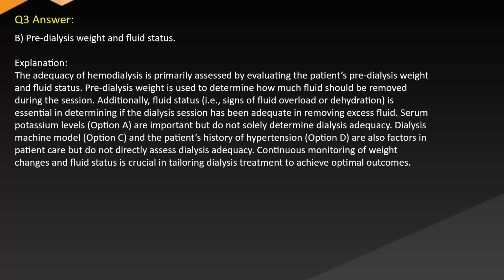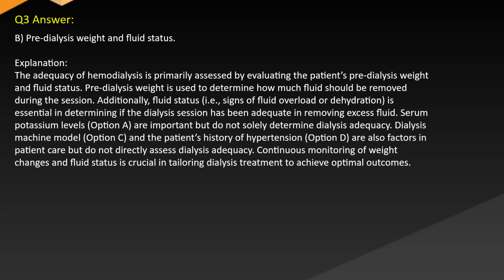Explanation. The adequacy of hemodialysis is primarily assessed by evaluating the patient's pre-dialysis weight and fluid status. Pre-dialysis weight is used to determine how much fluid should be removed during the session. Additionally, fluid status, i.e. signs of fluid overload or dehydration, is essential in determining if the dialysis session has been adequate in removing excess fluid.